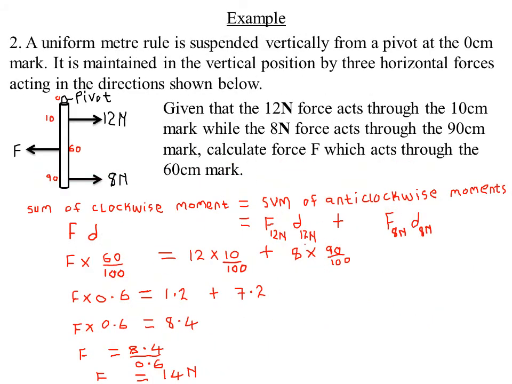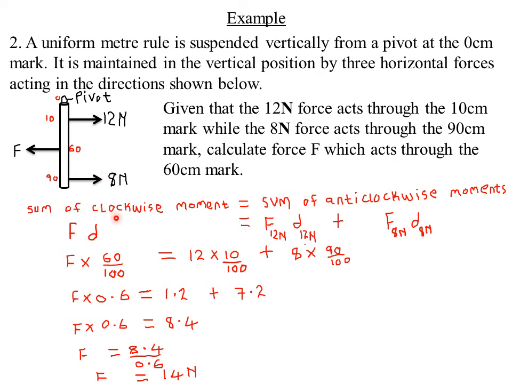We look at another example which involves the same. So the example reads that a uniform meter rule is suspended vertically from a pivot at the 0 centimeter mark. It is maintained in vertical position by 3 horizontal forces acting in the directions shown below. Given that the 12 Newton force acts through the 10 centimeter mark, while the 8 Newton force acts through the 90 centimeter mark, calculate the force F which acts through the 60 centimeter mark.